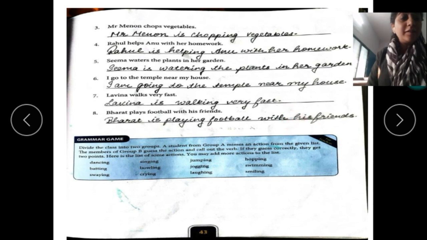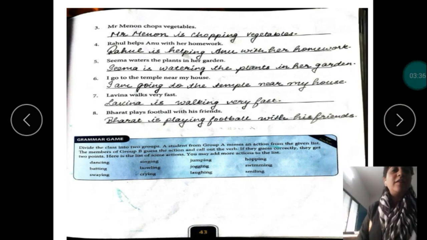Now the last sentence of our chapter. Bharat plays football with his friends. So Bharat is playing football with his friends. Students, I hope you are clear with all the activities. Read the summary first and then start with the activities and complete it in your textbook.